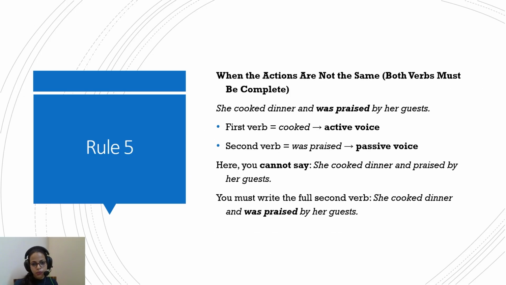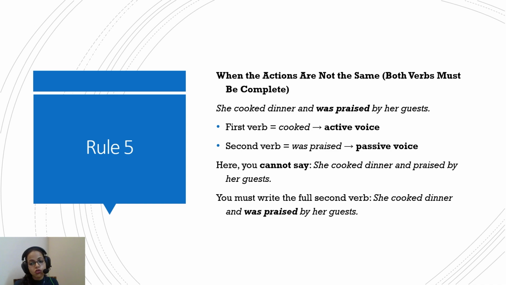Now, let's look at another example. When the actions are not the same, both verbs must be complete. So, she cooked the dinner and was praised by her guests. Now, cooking the dinner and serving was done by the same person, but cooking the dinner and praising is not done by the same person. So, we need a was here. Okay, so first verb cooked, active voice. Second verb was praised, passive voice.